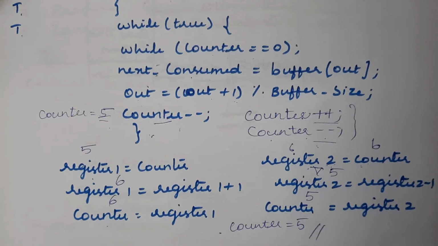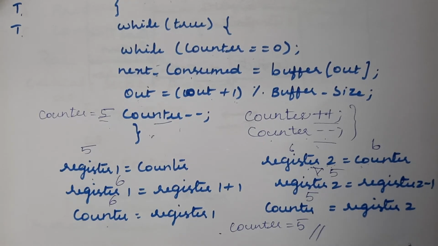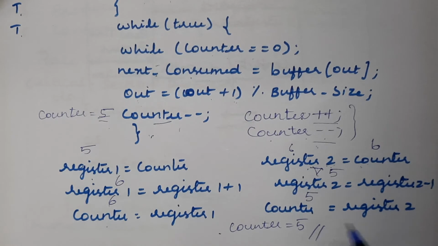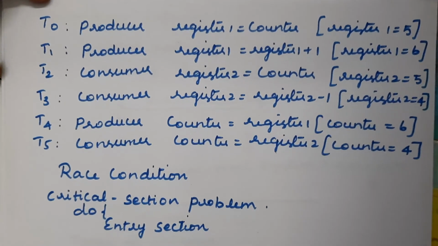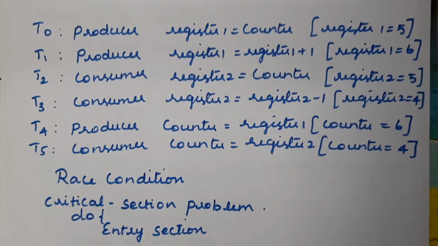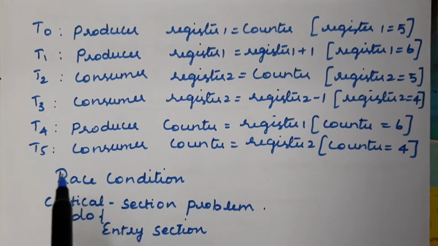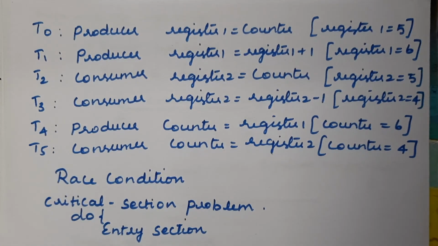This is the correct result, but in some cases you may get an incorrect result, that is, an inconsistent outcome. How are we getting that? Let us see. Here we have a set of statements, a step by step procedure, but we are not actually following the correct sequence.